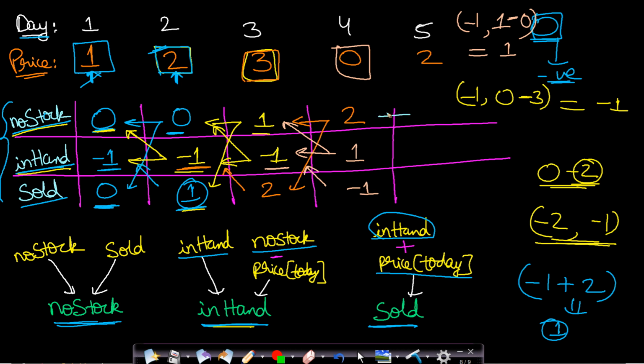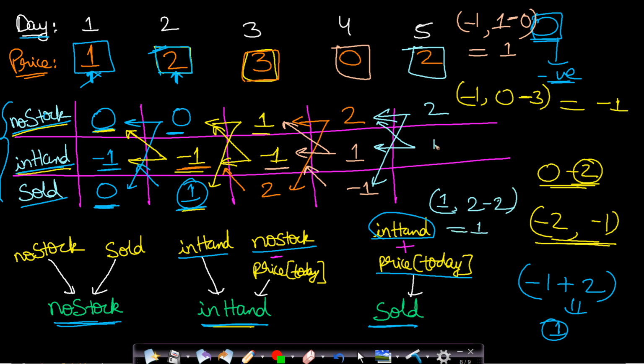Again we will keep repeating the process. So for this, it will be the maximum of these two parts, it will be 2, and for this one, it will be the maximum of 1 comma 2 minus 2, we will be buying the stock here, so it will come out to be 1. Now for this last part, we can reach this selling state from the in hand state. So in the in hand state on the previous day, profit is 1 and we are having stocks in hand, so we will be selling it on this day and the profit will be 2, that is the price of the stock on the current day. So the total will be 3, that is we are making a profit of 3.